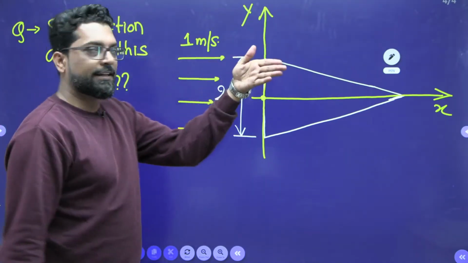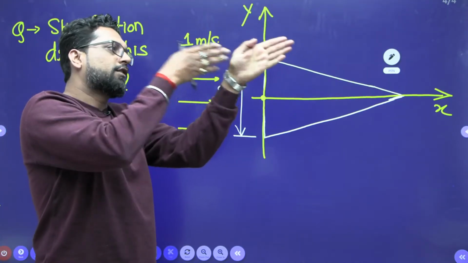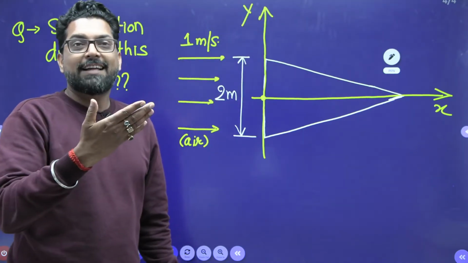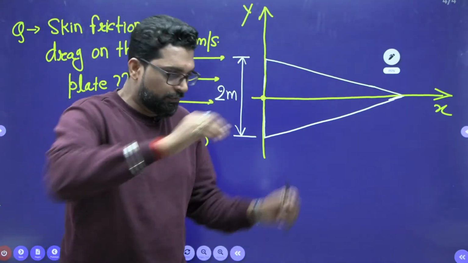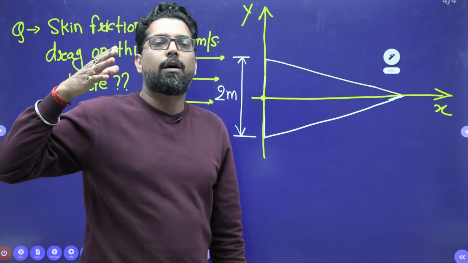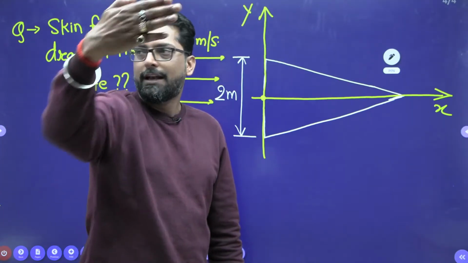There is a plate, it is given, a triangular plate, and the fluid is flowing over its front and back also. What is the practical approach? You see that a car is moving, and out of the window you draw your hand like that.